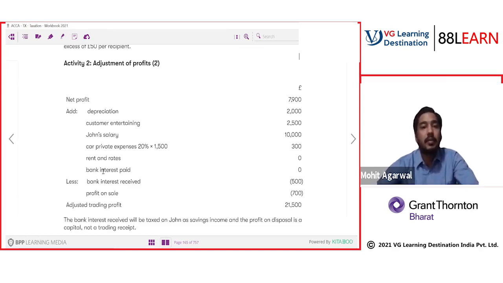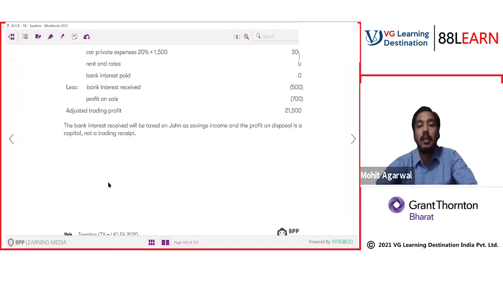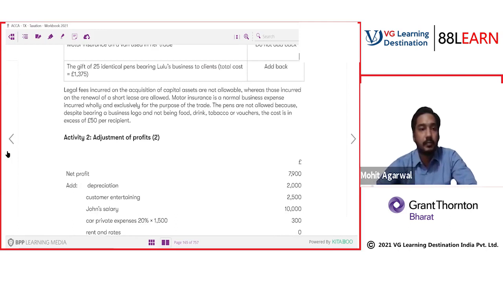Rent and rates are allowed. Bank interest paid is allowed. Bank interest received should be deducted. Profit on sale is also deducted because both these items are not chargeable under the head trading income. They are chargeable under a different head. So bank interest received will be taxed under John's savings income, and profit on disposal is a capital, not a trading receipt.